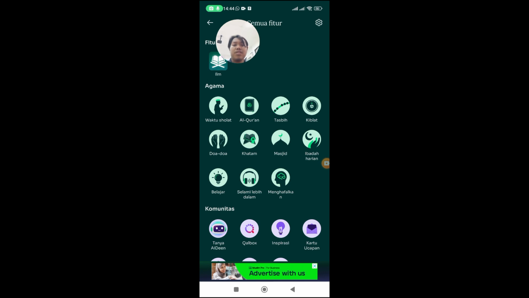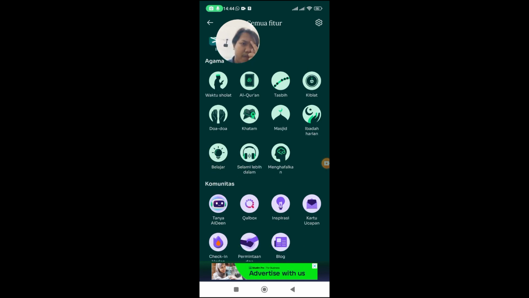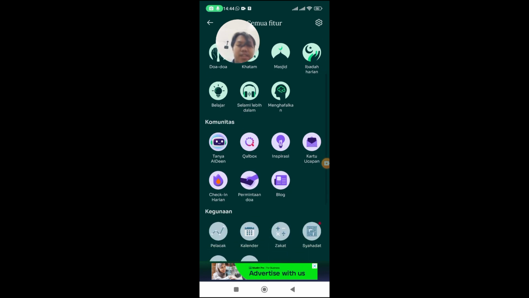The first is the religion feature. The religion feature has prayer time, the Quran, tasbih, qibla, prayer, khatam, mosque, daily worship, study, deeper, and memories.